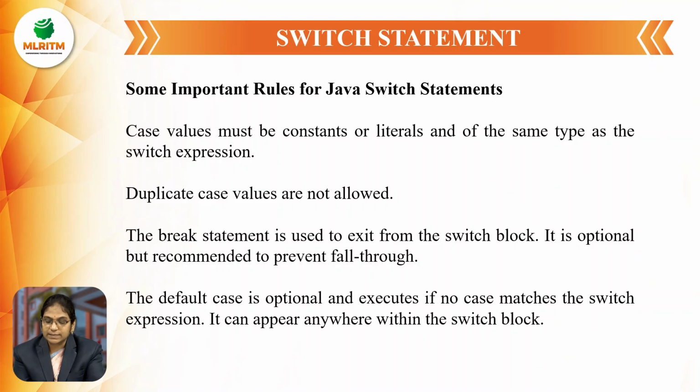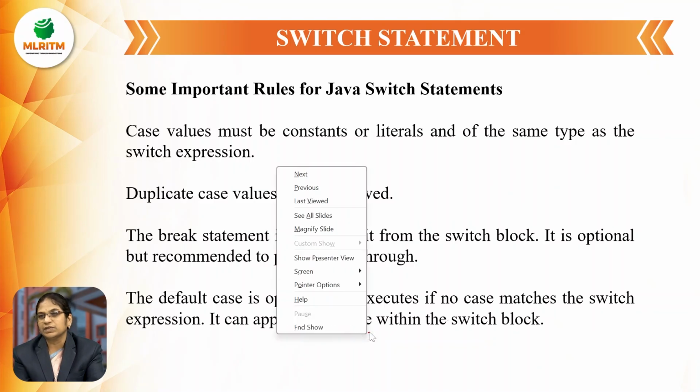And the default case is also optional, and it executes when the expression is not matching with any of the cases. If it is not matching with any case, then the default statement is going to be executed. And this statement is also optional.